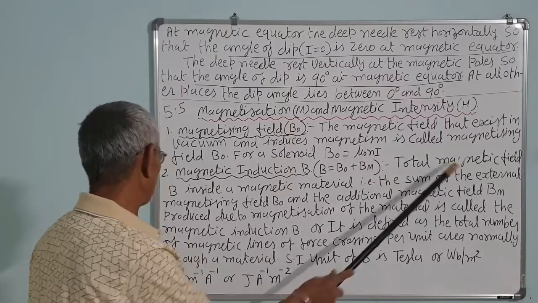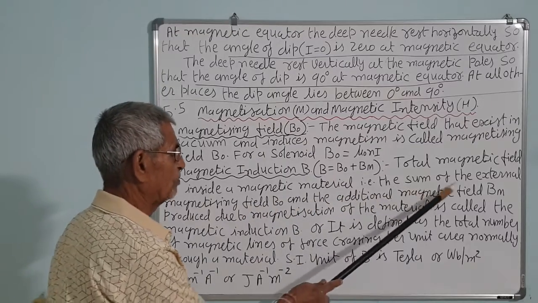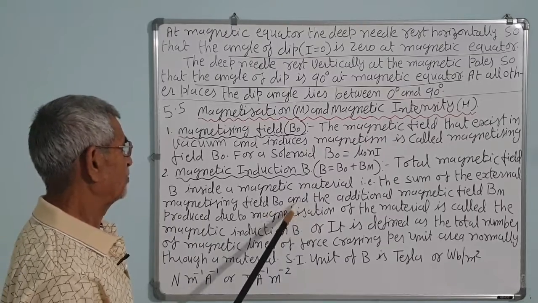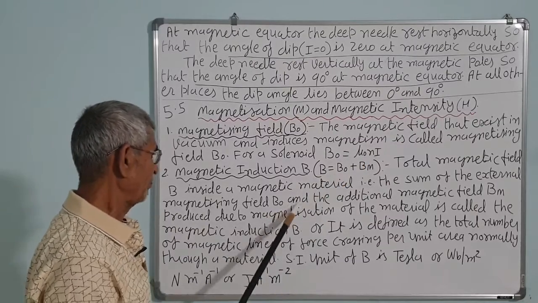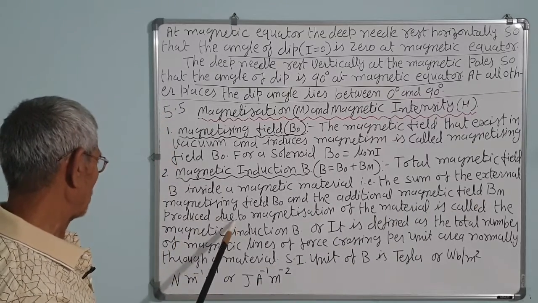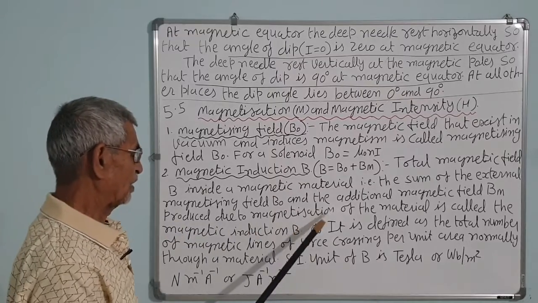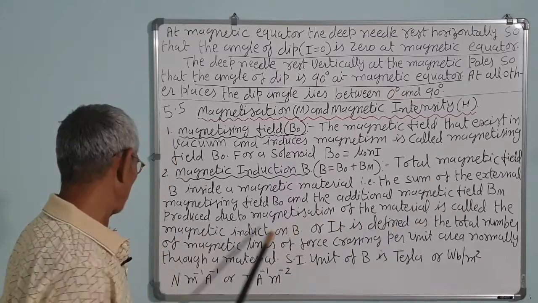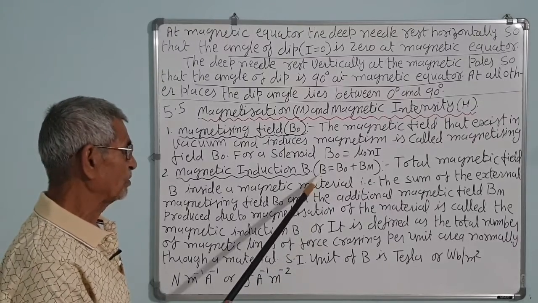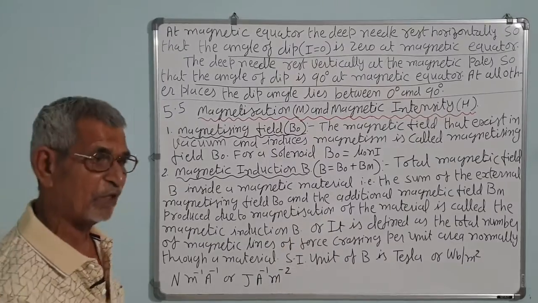The total magnetic field B inside the magnetic material is the sum of the external magnetizing field B0, that is mu 0 Ni, and the additional magnetic field Bm produced, that is induced due to the magnetization of the material. This is called the magnetic induction B. So, total magnetic field is called the magnetic induction, and that is equal to B0 plus Bm.